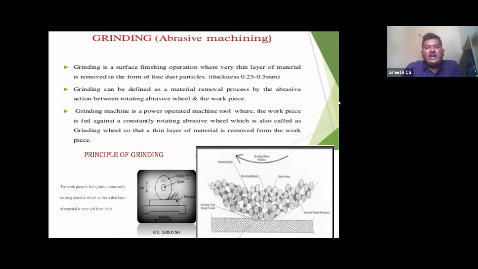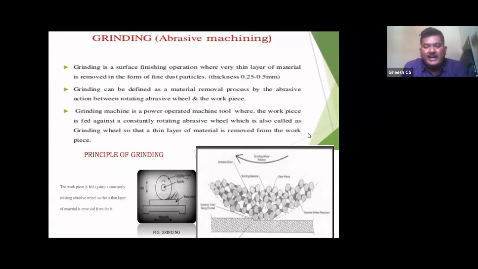Grinding can be defined as a material removal process by the abrasive action between a rotating abrasive wheel and the workpiece. So the material removal takes place due to abrasive action here. Due to friction, the material removal will take place. See, the principle of the grinding machine: the grinding wheel will rotate against the workpiece material, and due to friction and abrasive action, the material is removed from the workpiece in the form of particles or atoms.